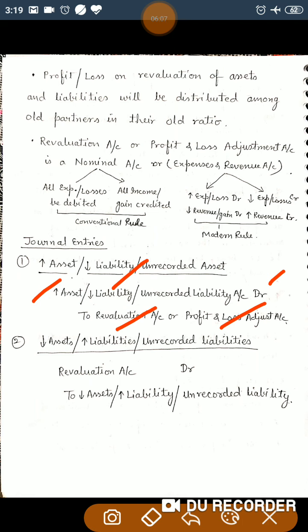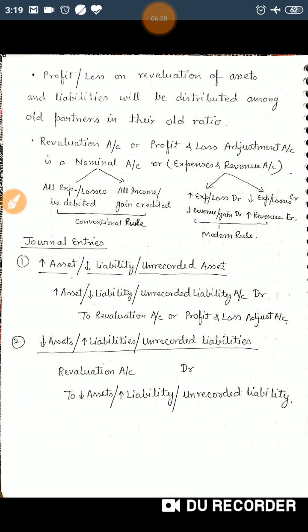If there is an unrecorded asset, then it should be debited here, and this is a gain for the business, so the revaluation account will be credited. So the journal entry for increase in asset, decrease in liability, or unrecorded asset will be: increase in asset / decrease in liability / unrecorded asset account debited to revaluation account. I have shown it in a combined way for your quick revision, right?